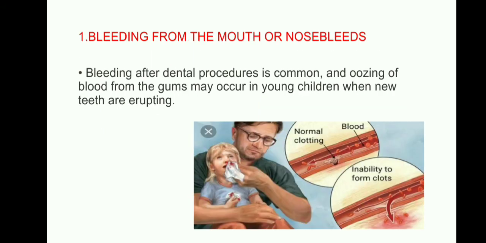And bleeding from the mouth or nose. Bleeding after dental procedures is common, and oozing of blood from the gums may occur in young children when new teeth erupt. These are the most common symptoms and clinical manifestations we will see in children.